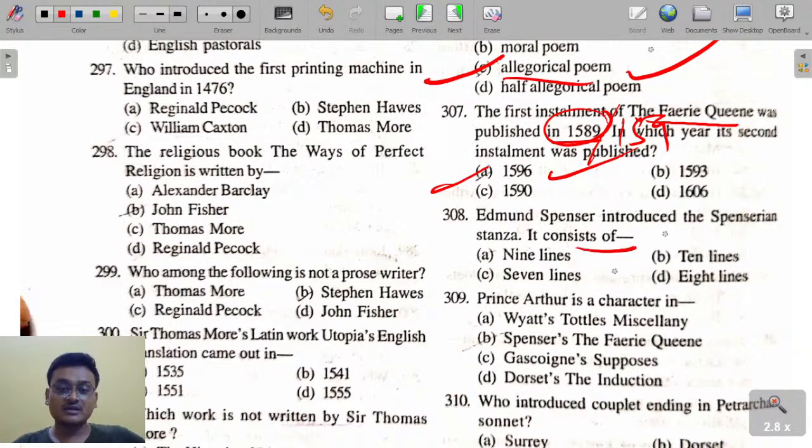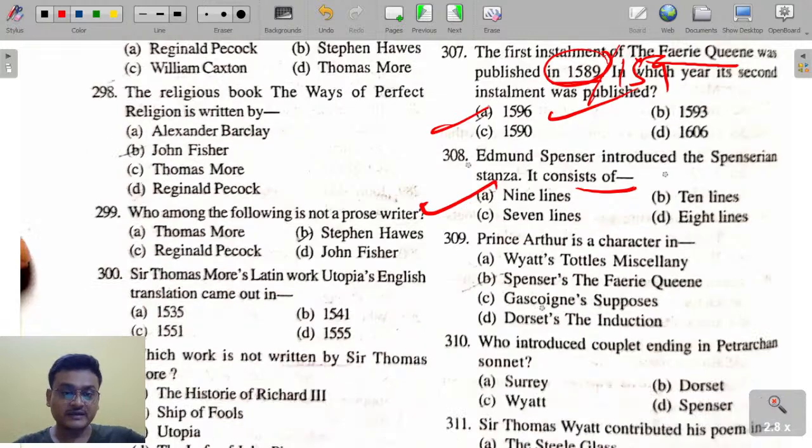The Spenserian stanza consists of 9 lines: 8 iambic pentameters and 1 Alexandrine at the end. Okay. Prince Arthur is a character from Spenser's The Fairy Queen.